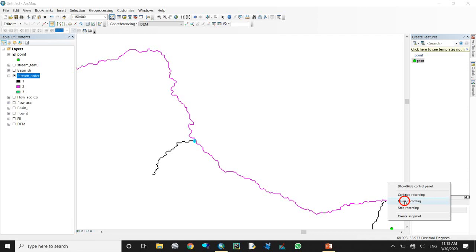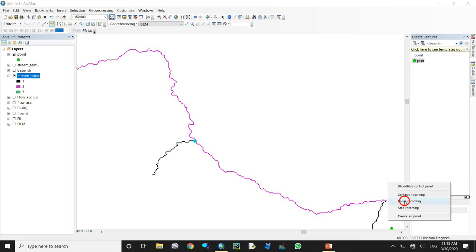Come to another one. How to create a watershed. For watershed, here we should use a point shapefile.